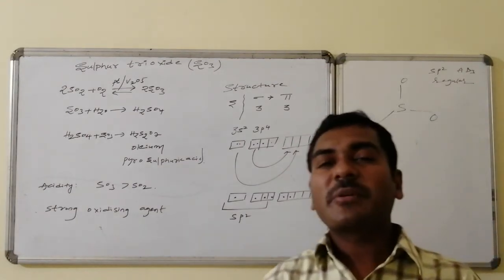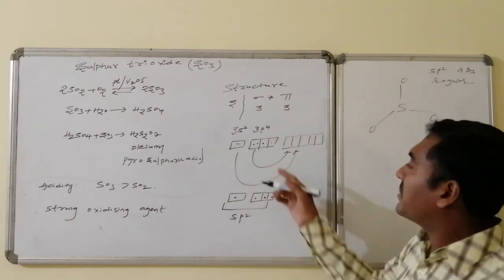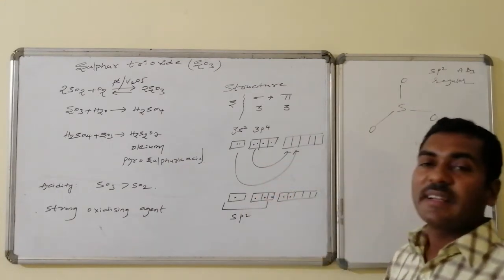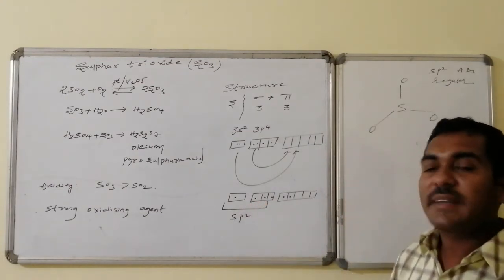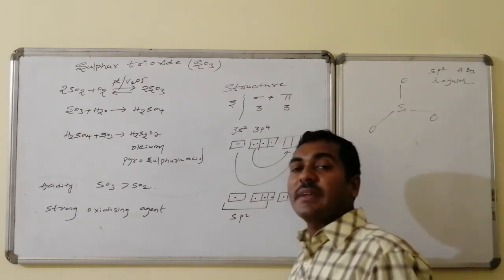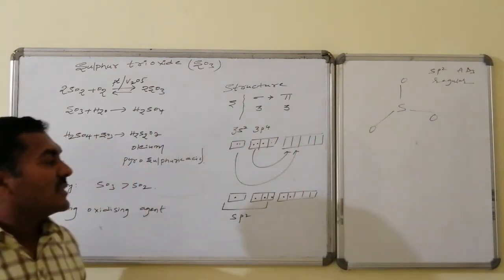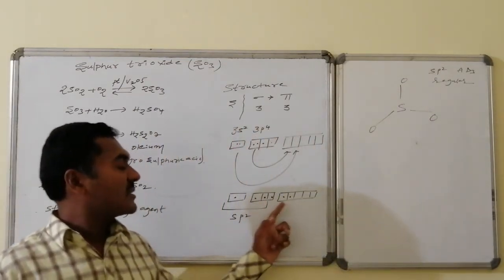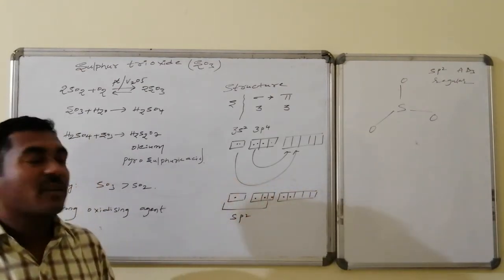Every bond is formed by unpaired electrons. So after making 6 unpaired electrons possible by first excitation as well as second excitation, here 1 s orbital and the 2 p orbitals combine, that is it undergoes sp2 hybridization. After sp2 hybridization, it has 3 unpaired electrons. One is present in a p orbital and the other 2 are present in d orbitals.